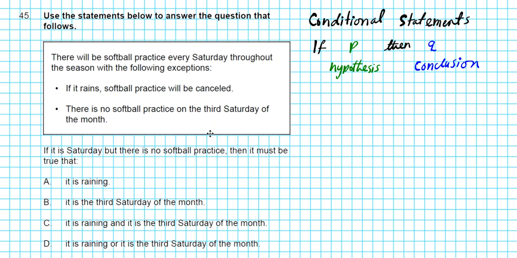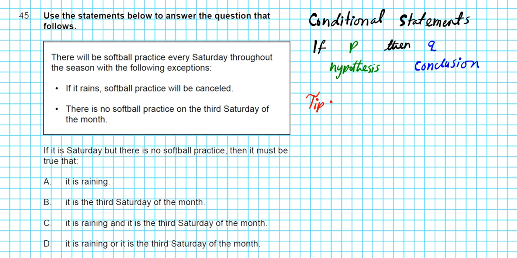But one thing to note is that sometimes your hypothesis can be comprised of multiple conditions. Then we have to use the appropriate operator to determine the relationship between the conditions. Do all the conditions have to be satisfied, or do at least one or more of them have to be satisfied? Before we look at this problem, let's take a look at a tip real quick.